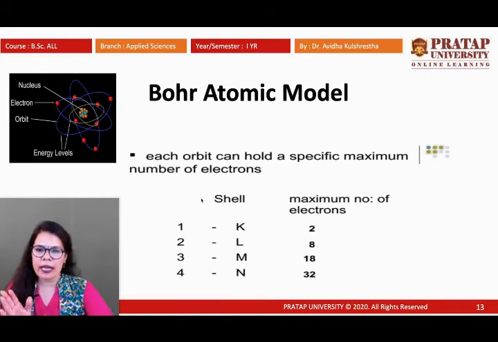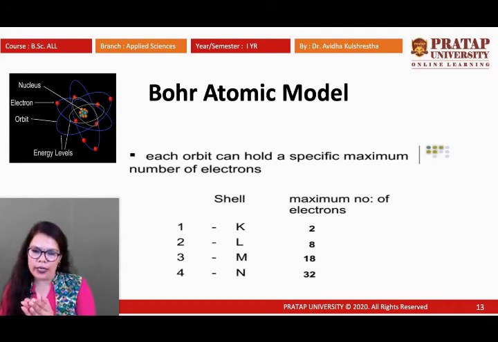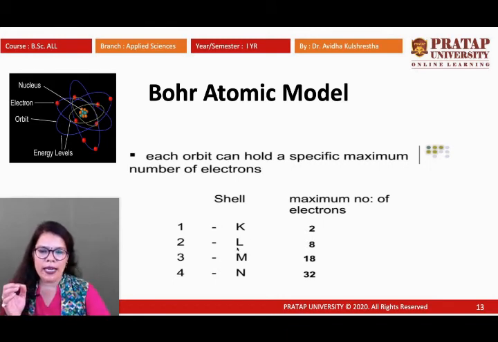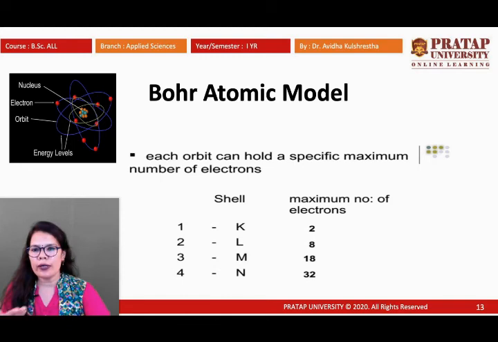An electron gains or loses energy when it goes from a lower energy level to a higher energy level. Whenever an electron moves from the K to the L shell, it needs some energy. When it moves down from the L to the K shell, it releases energy. So an electron requires or releases energy only when it moves between energy levels. Otherwise, with its continuous energy, it can revolve around the nucleus in its specific orbit only.